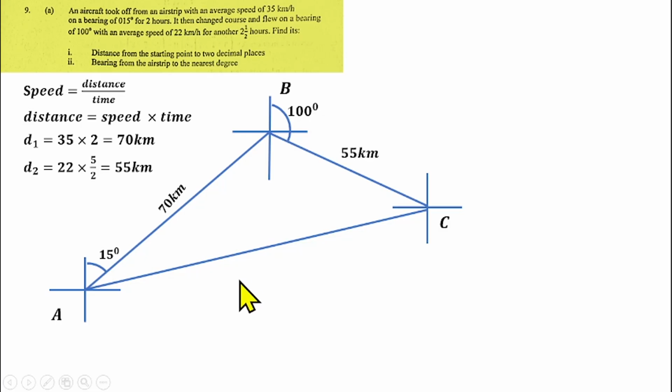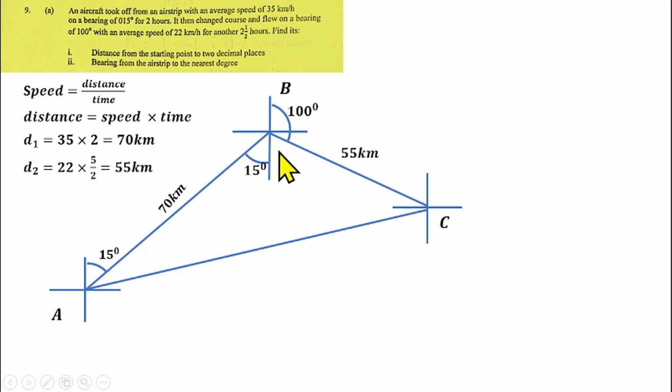Then how do we do that? Before we find this line AC, we need to first take care of the diagram. That is to say, we need an angle inside the triangle. And where do you think we can get an angle? I think we can get it here inside the triangle. The angle here is 15 degrees, which is alternate to the angle here. So the angle here is 15 degrees as well, alternate angle.